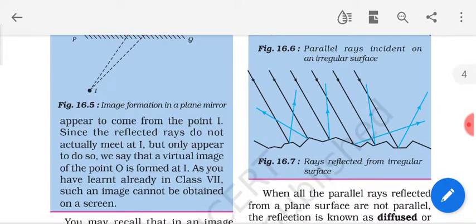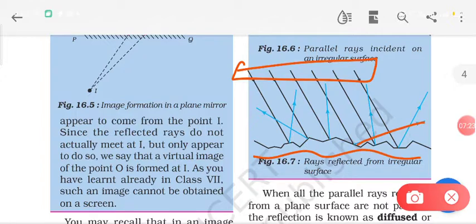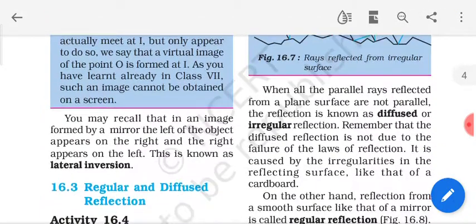You will see that however the incident rays are parallel, but if the surface is rough, the reflected rays are not parallel. Such a reflection is called a diffused reflection, in which the parallel rays get incident on a rough surface, but the reflected rays are not parallel. Then such a reflection is called the diffused reflection.